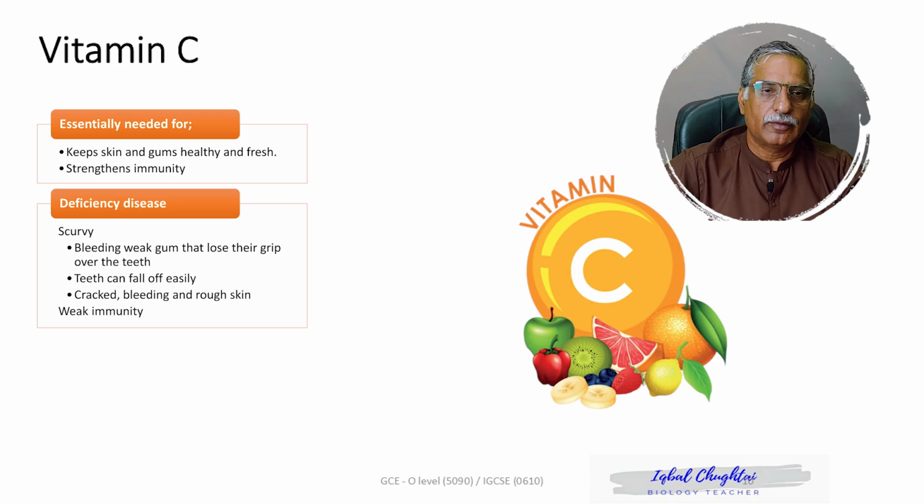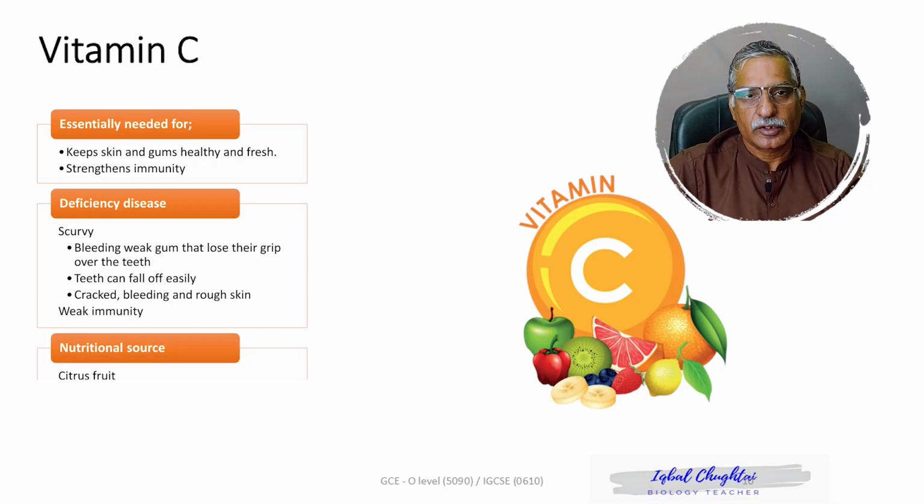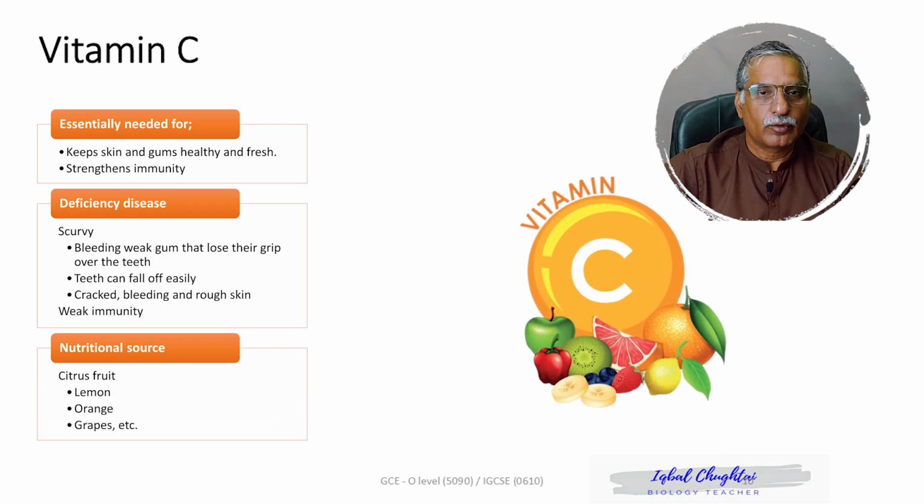Similarly, prolonged deficiency of vitamin C will lead to poor immunity, and the person is likely to suffer from various infections. But if we want this disease not to affect us, what do we need? We need vitamin C. And what are the sources? Citrus fruits. Fruits that provide us with vitamin C are orange and lemon. They are the rich source. And we can even have vitamin C from peach and grapes as well.